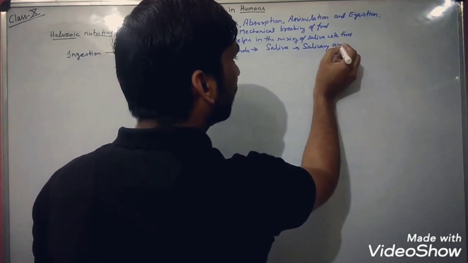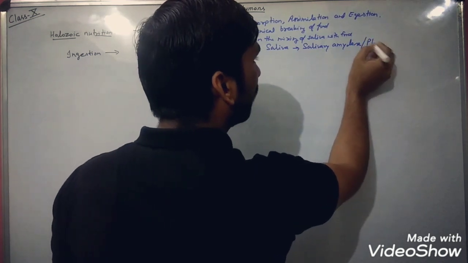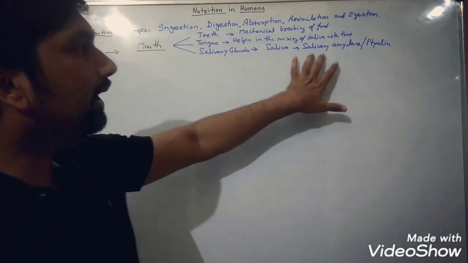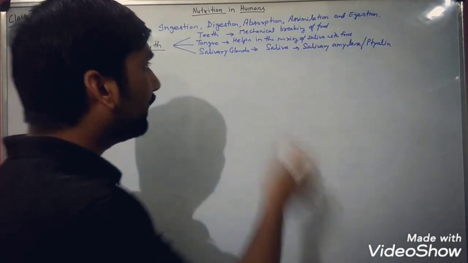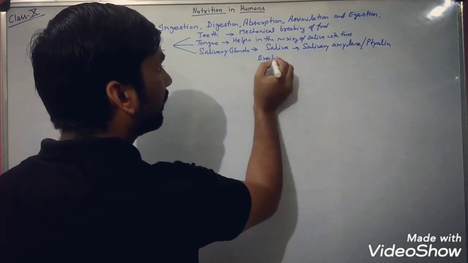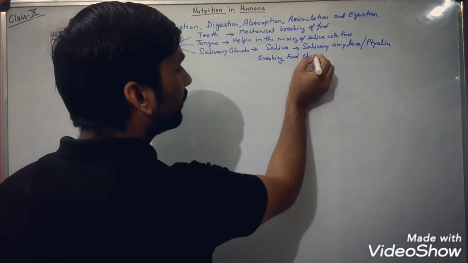Salivary amylase, or it is also known as what? Ptyalin. So this salivary amylase or ptyalin is going to break down food chemically.